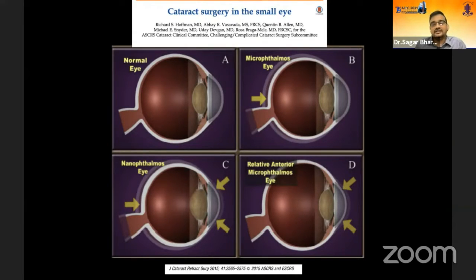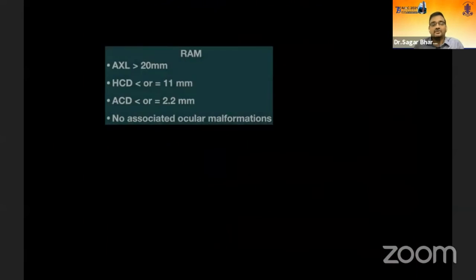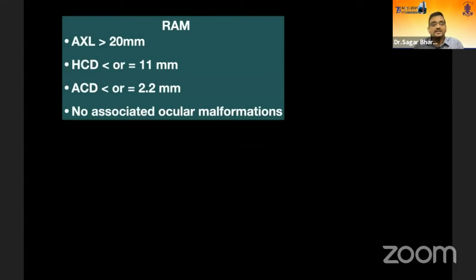And then there is something called relative anterior microphthalmos, where the axial length is actually normal, but you have a crowded anterior chamber. So small eyes are something which all of us face on a day-to-day basis, and they do come for surgery. As a practicing glaucoma surgeon, I get these cases quite a bit, and even in general practice, you will get them. So the first thing, you need to differentiate it into different parts.